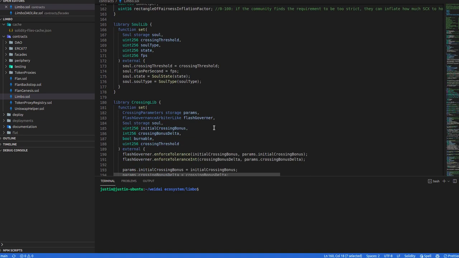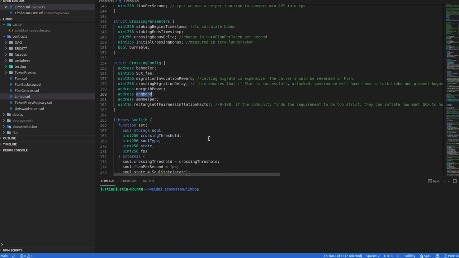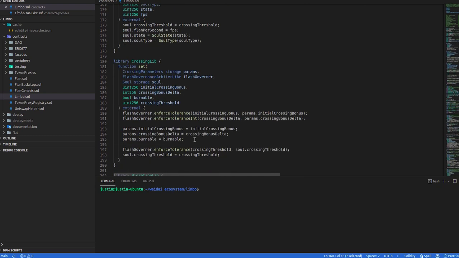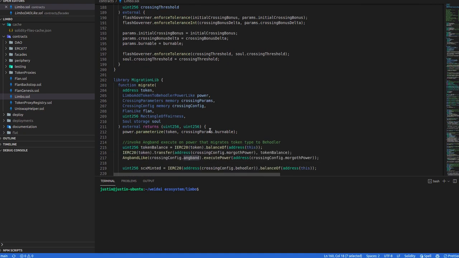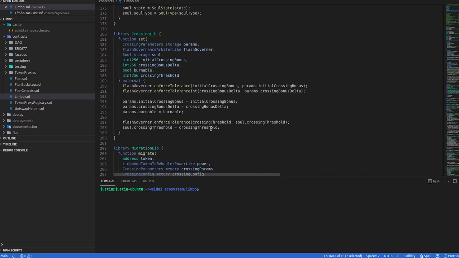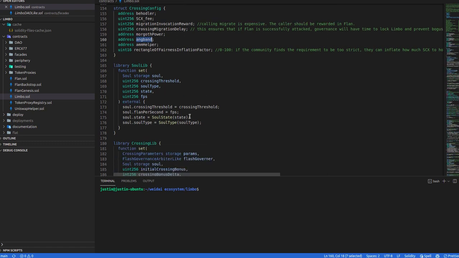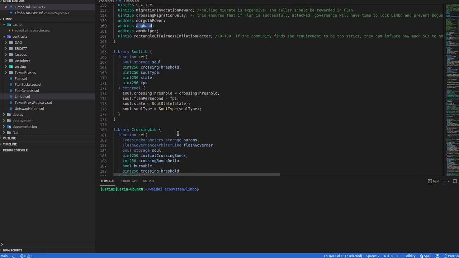Then recall I said we kept running into EIP 170, which said that our contract is getting too big. So kind of a hack around this is I refactored a bunch of logic into 3 libraries. I know that I could have refactored them into contracts, and under the hood it's pretty much the same thing. But conceptually, these are once-off, contained operations, and so I prefer to use a library.